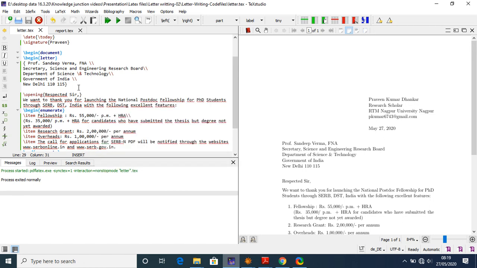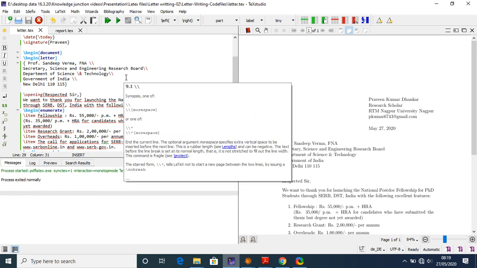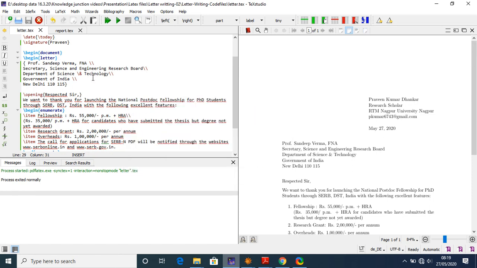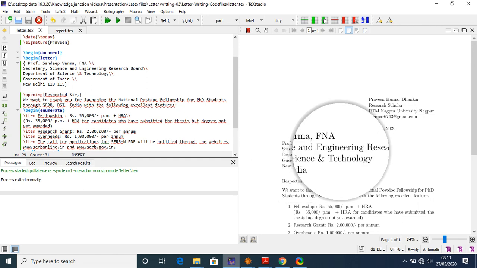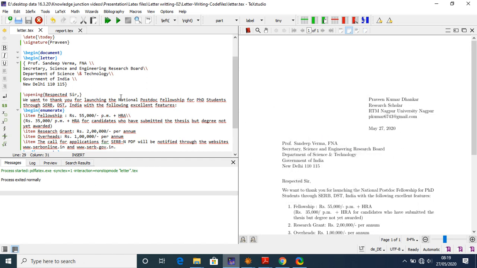There is Professor Sandeep Verma. So this is the address, as you are seeing, of whom you are writing your letter to.